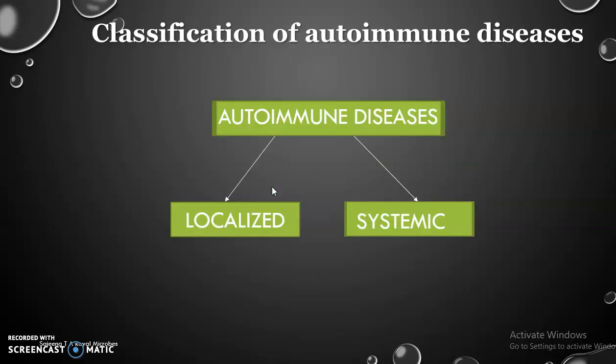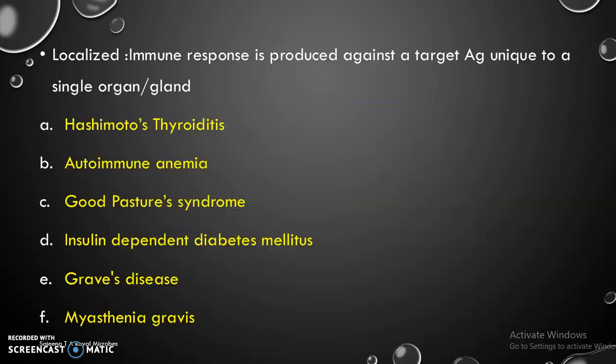Next is classification of autoimmune diseases. Two types of autoimmune diseases are there: localized and systemic autoimmune diseases. First we can see localized autoimmune disease. Here the immune response is produced against the antigen unique to a single organ or a gland. The main types of localized autoimmune diseases are Hashimoto's thyroiditis, autoimmune anemia, Goodpasture syndrome, insulin-dependent diabetes mellitus, Graves' disease and myasthenia gravis.